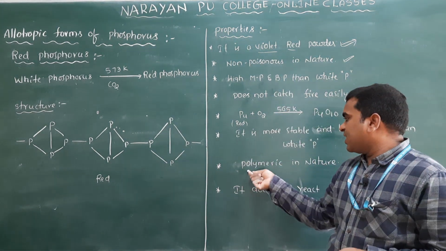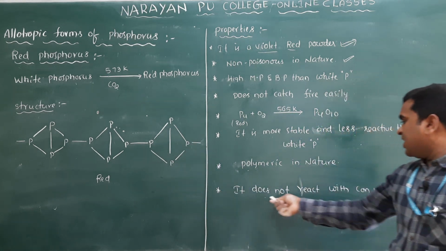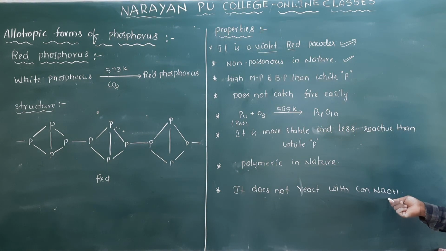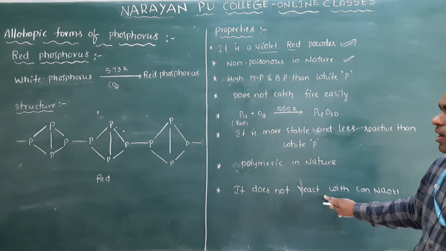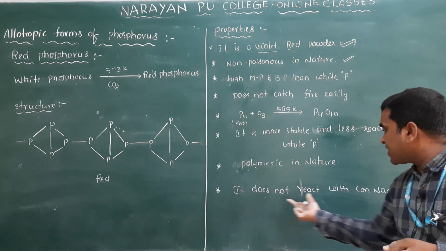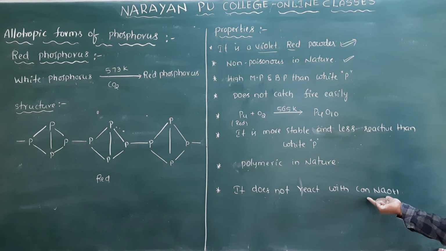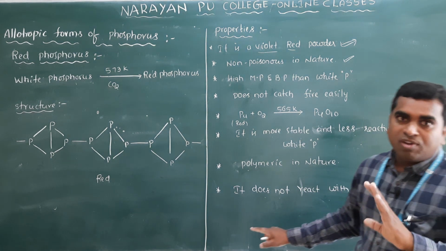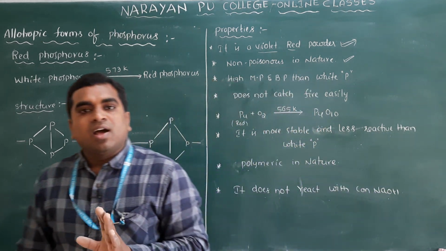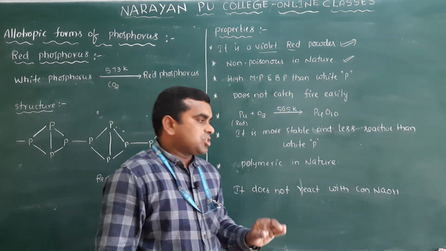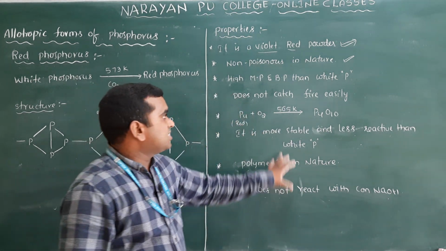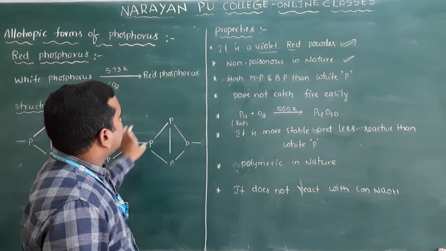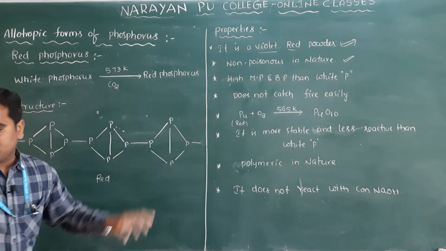Clear? And it is polymeric in nature because of its polymeric structure, and it does not react with concentrated NaOH. Very important. This is the difference if you write the differences between white phosphorus and red phosphorus. White phosphorus reacts with concentrated NaOH and gives phosphine and sodium hypophosphite. I have already discussed this, but red phosphorus will not give phosphine and sodium hypophosphite, because red phosphorus does not react with caustic alkali. Clear? That is about the preparation, structure and properties of red phosphorus.